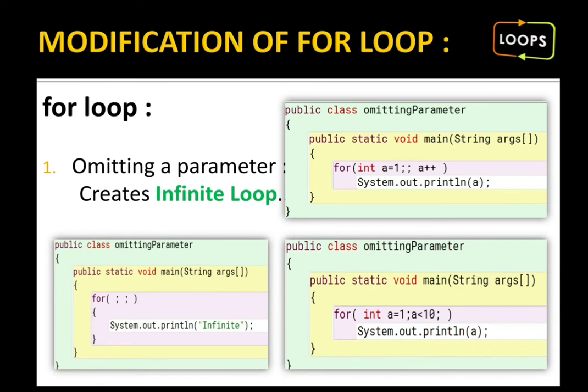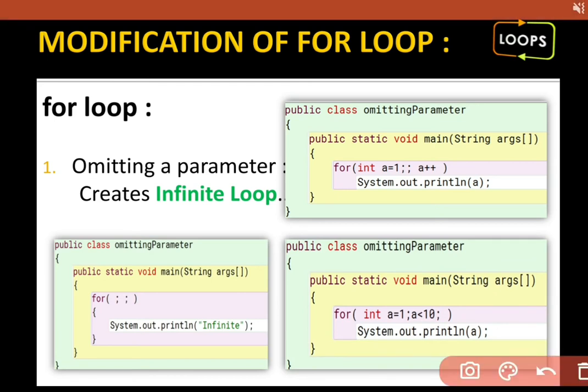And see, if I'm writing int a = 1; a < 10; and nothing is incremented, it is also an infinite loop. Why? Because a is always smaller than 10, as the value of a is always 1. We are not increasing it or decreasing it.